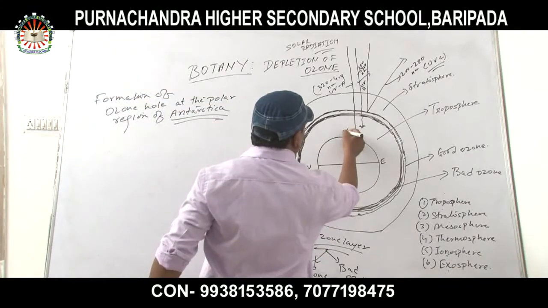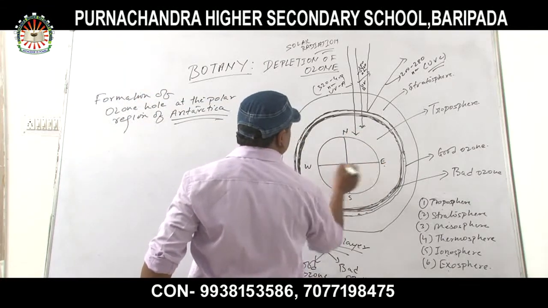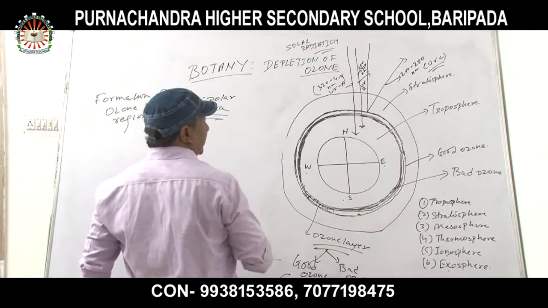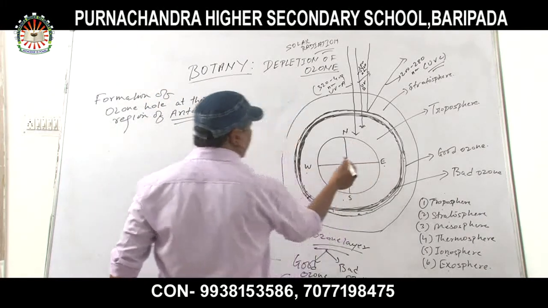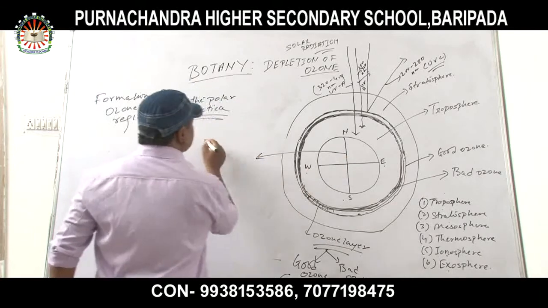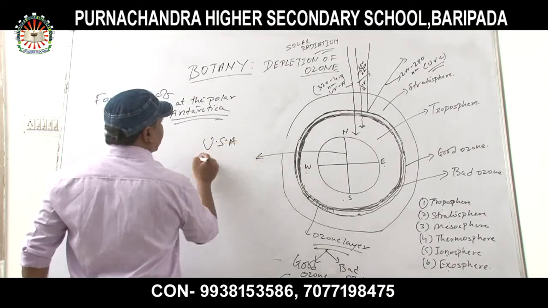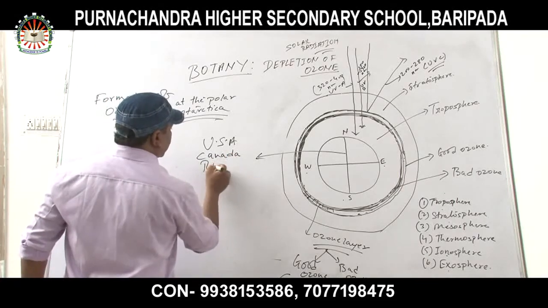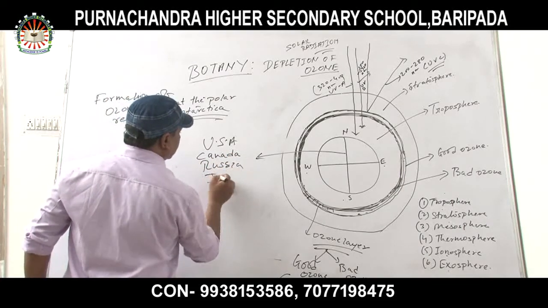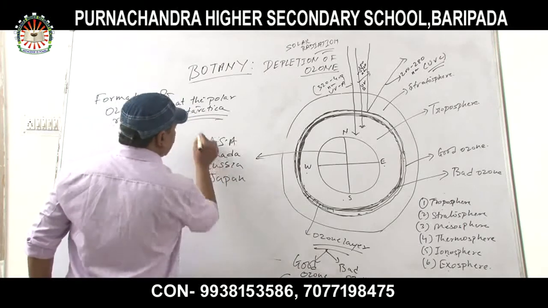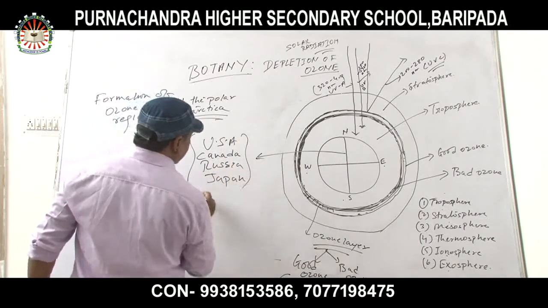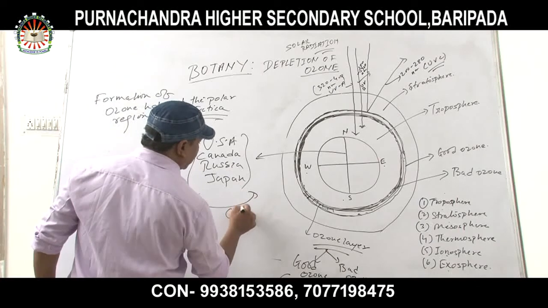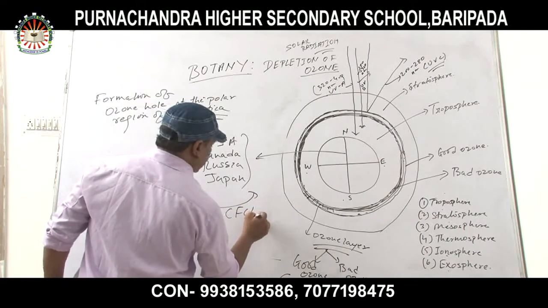Now this is the North Pole, this is the South Pole, this is the East, and that is the West. As we know, the developed nations like USA, Canada, Russia, Japan are releasing which kind of gas?